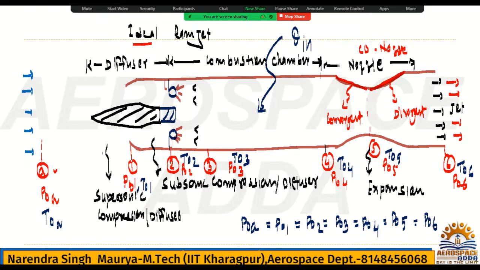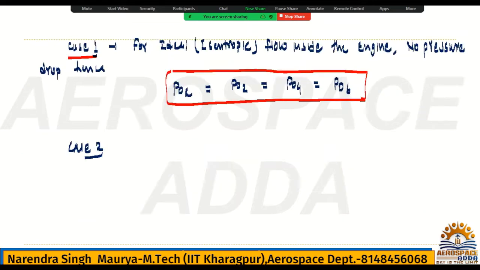And same thing for the nozzle also: we do not have any work, or any addition of heat or rejection of heat from the nozzle. So according to the first law of thermodynamics, total enthalpy must be constant. If total enthalpy is constant, then total temperature must be constant. Simple only.